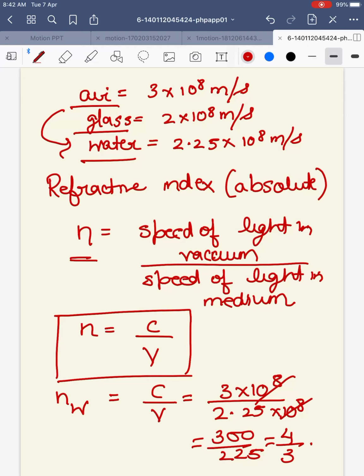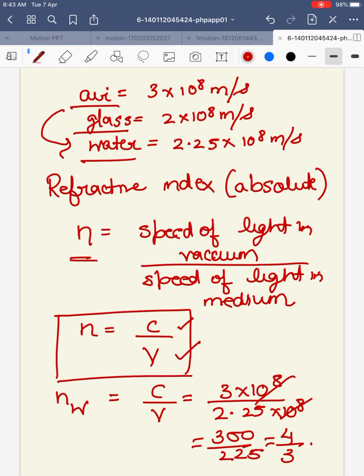Since refractive index is the ratio of two similar quantities, it has no unit. Refractive index is a characteristic property of a medium whose value depends on the nature of the material. The refractive index of air, water and glass will all be different.